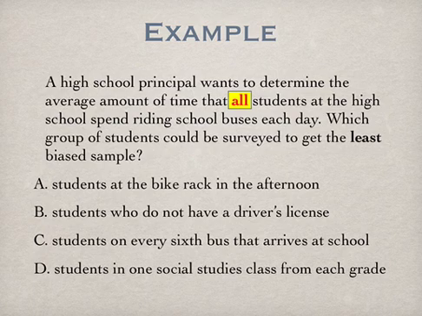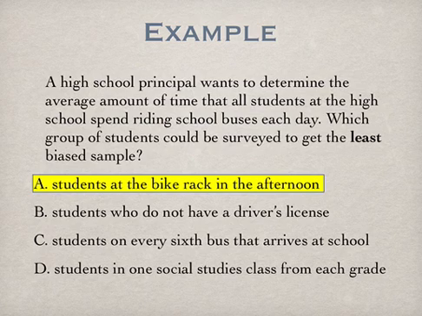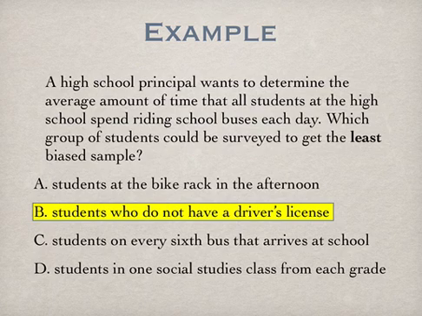Remember, this wants to know the amount of time that all students at the high school spend riding buses. So our population is all students at the high school. Our survey then needs to represent all students. If you look at option A, students at the bike rack in the afternoon, that probably is not representative of all the students in the high school, only those students who ride their bikes to school. Similarly, option B, students who do not have a driver's license, won't necessarily be representative of all students at the high school and will probably be biased towards freshmen and sophomores.